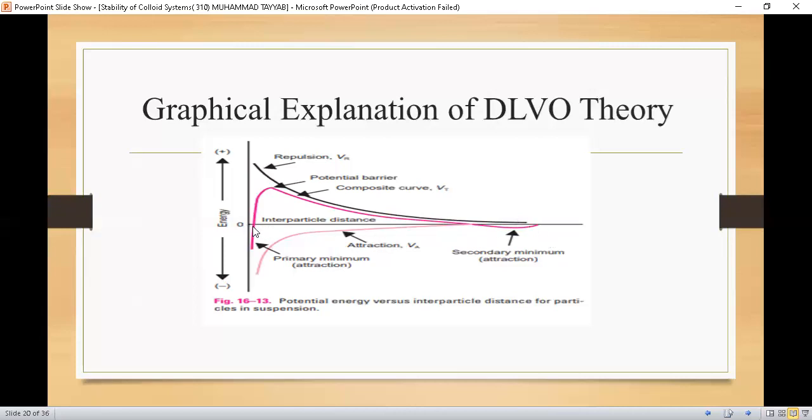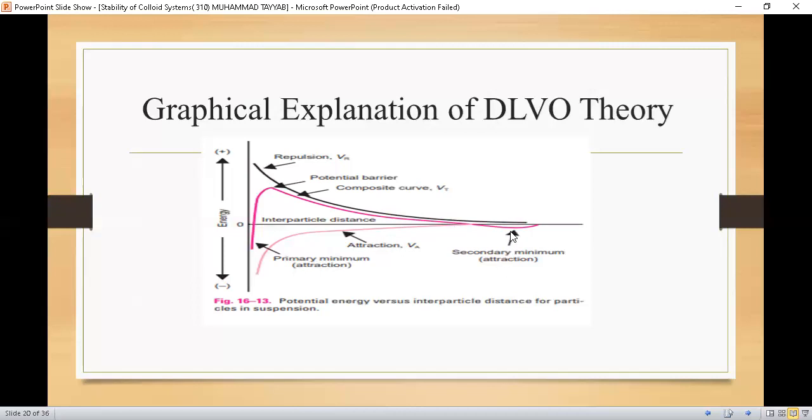Even though the particles are far apart, they attract one another, and this phenomenon is called the secondary minimum. The secondary minimum occurs because of loose aggregation of the particles. Even though they are far apart, there is an interaction, and this interaction can be broken down by simple shaking.